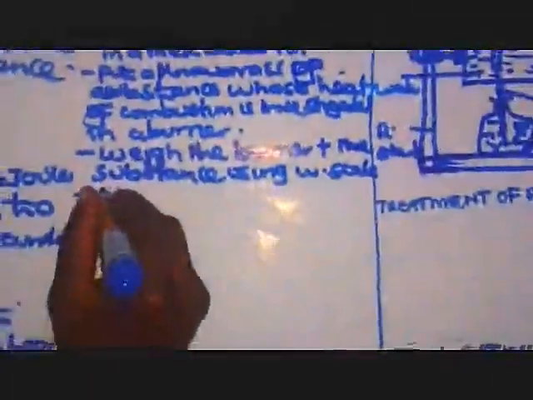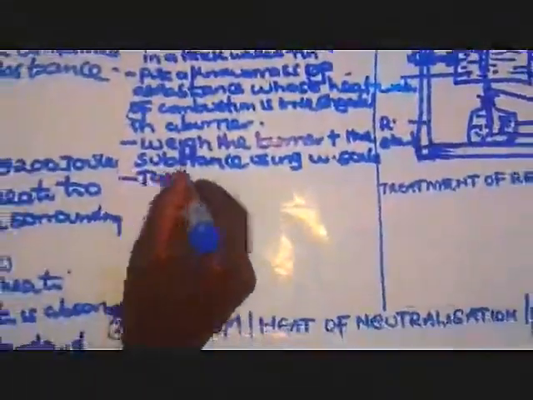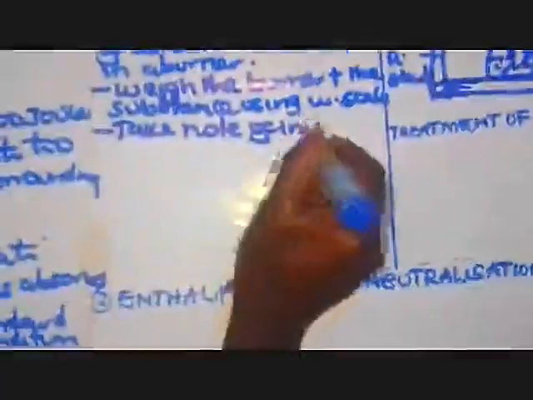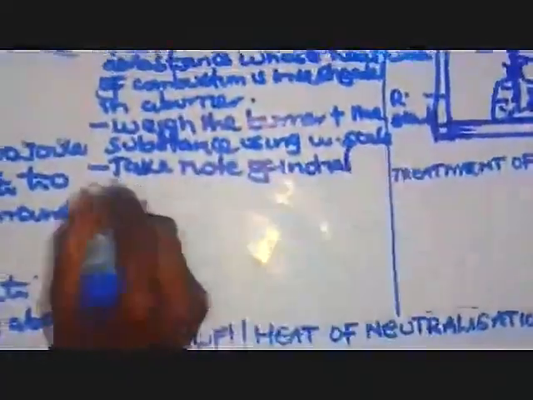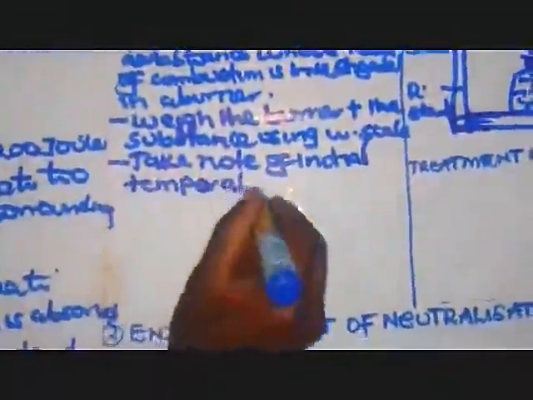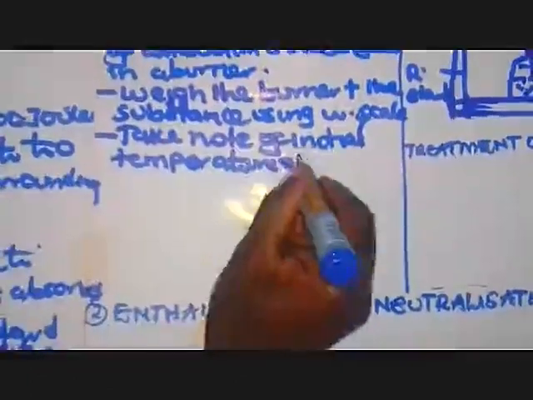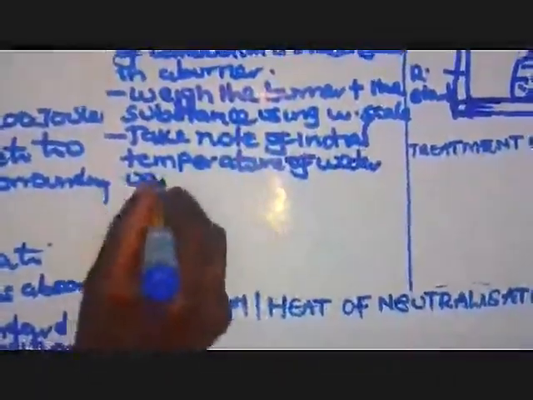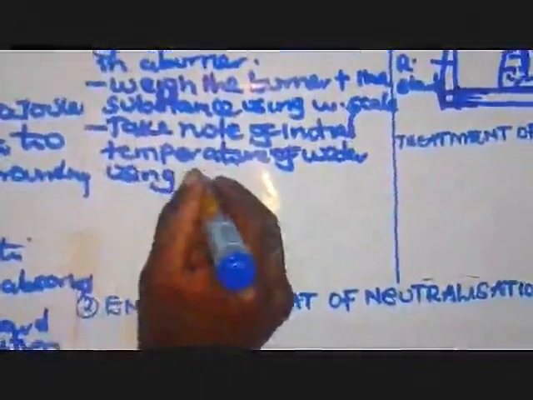Then from there, what happens next? We take note of the initial temperature of the water using a thermometer.